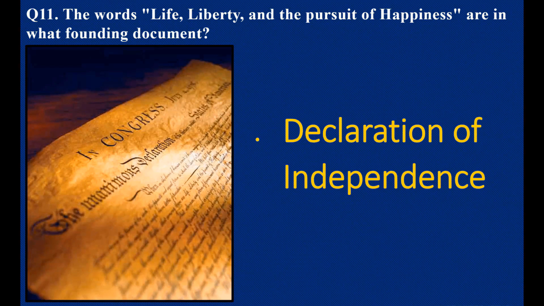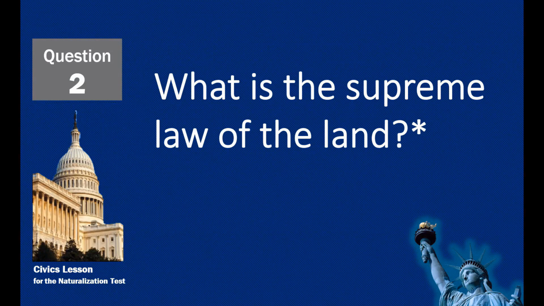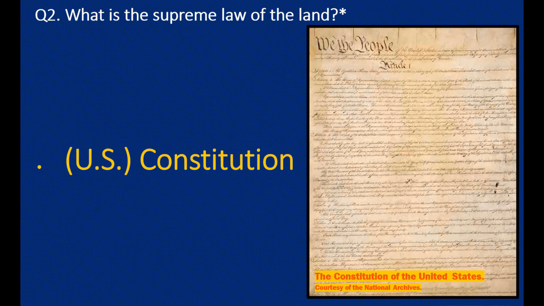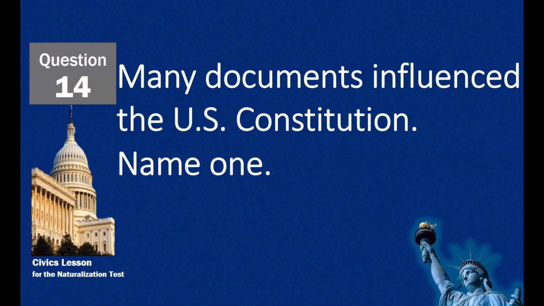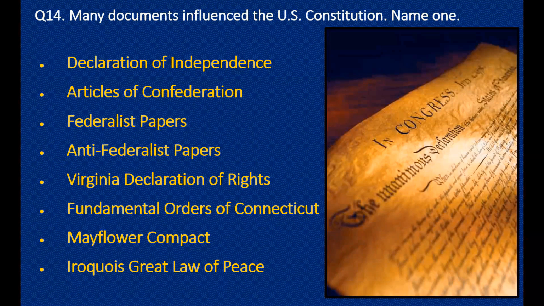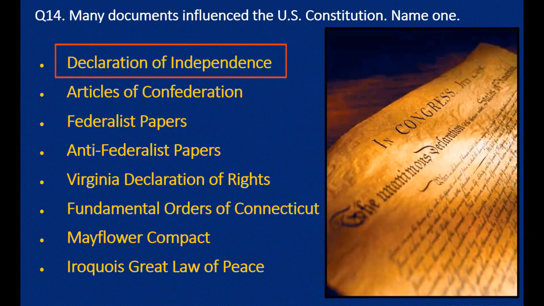What is the supreme law of the land? U.S. Constitution. Many documents influence the U.S. Constitution. Name one. Declaration of Independence.